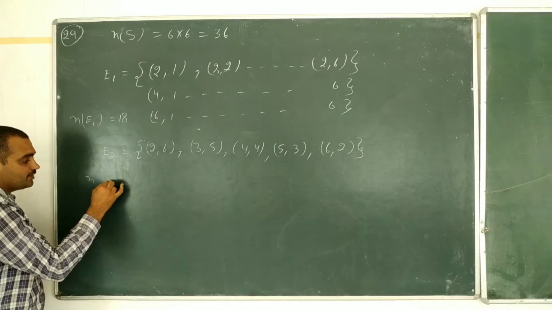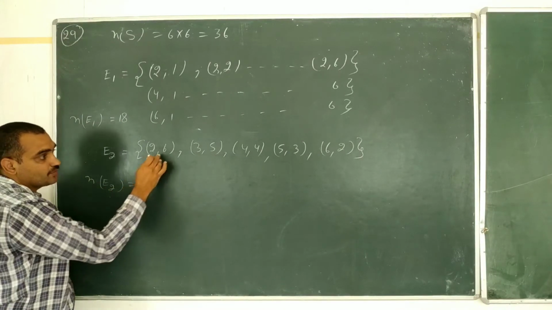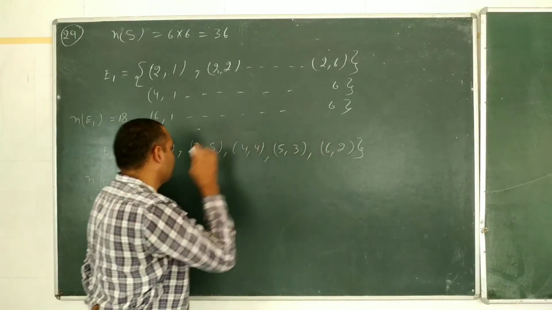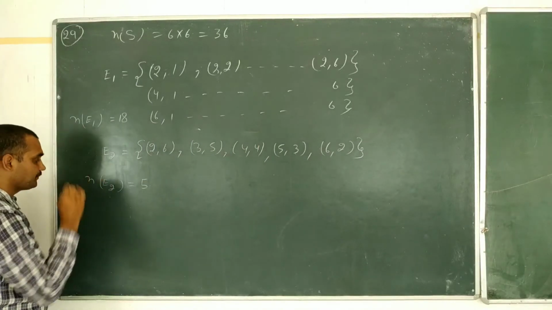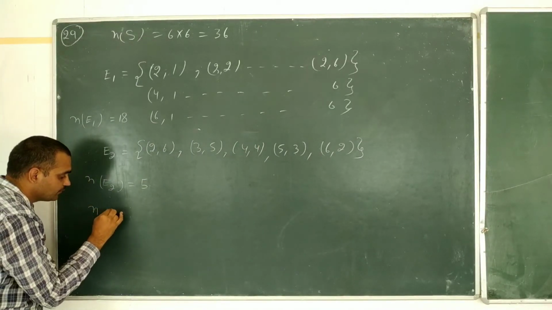The number of elements in the second event is 1, 2, 3, 4, 5.